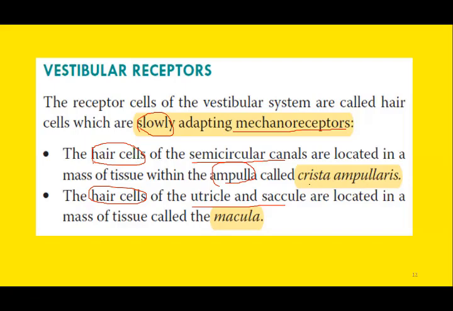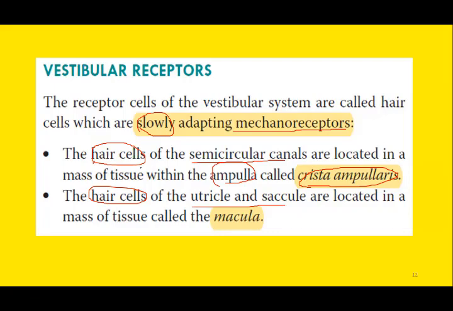So crista ampullaris is the receptor organ for the semicircular canals. I repeat, crista ampullaris is the receptor organ for the semicircular canals. So these hair cells are located within the ampulla inside the crista ampullaris.